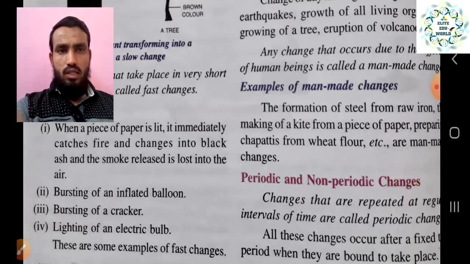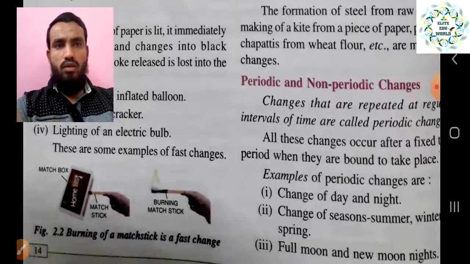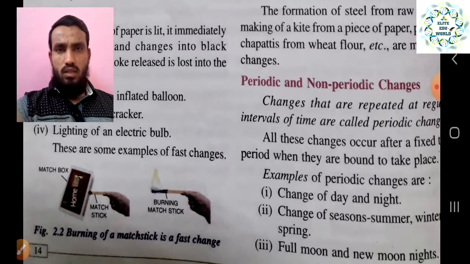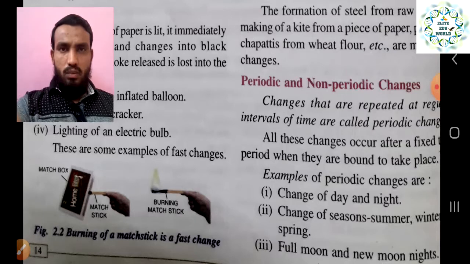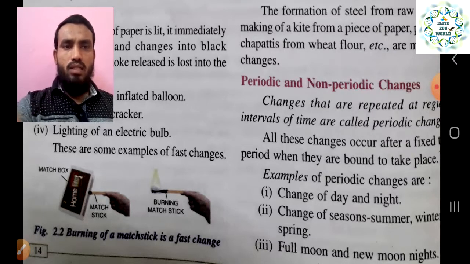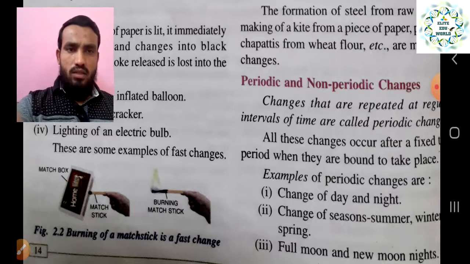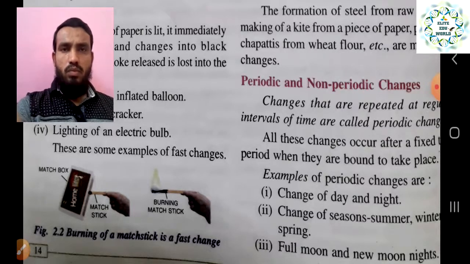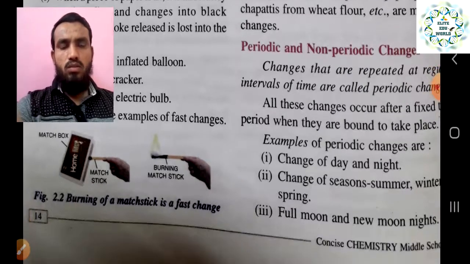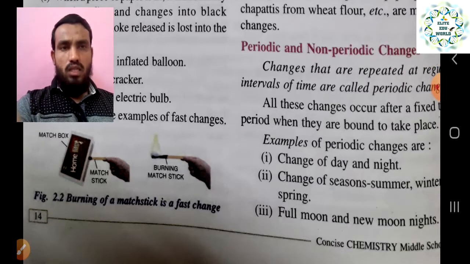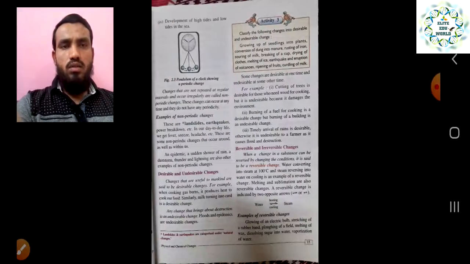Then we started our last point, where we ended, periodic and non-periodic changes. A change which repeats after a specific time interval is called a periodic change. Examples of periodic changes are the change of day and night, and the change of seasons, summer, winter, spring. They repeat after a specific time period, so they come under periodic changes. Full moon and new moon nights are also examples of periodic change.